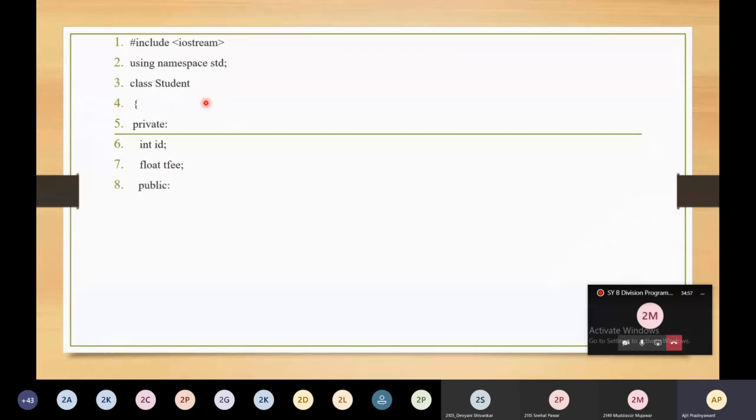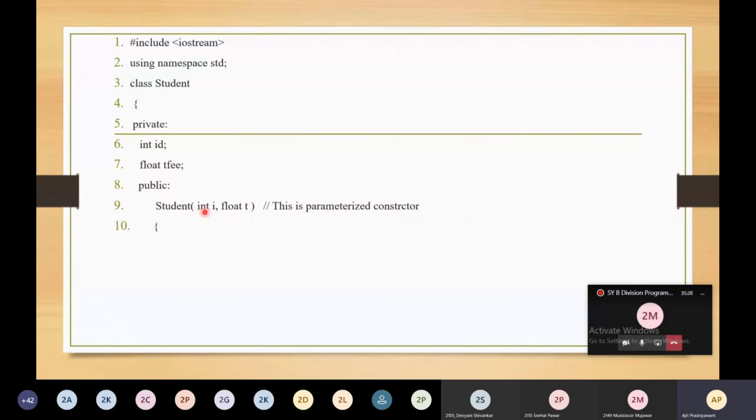Then inside public I have mentioned the constructor. So this is the way to define the parameterized constructor. Student, and these are the parameters received by this constructor. One is of type integer and the next one is of type float. Two parameters are received by this student constructor, and that's why it is called a parameterized constructor.